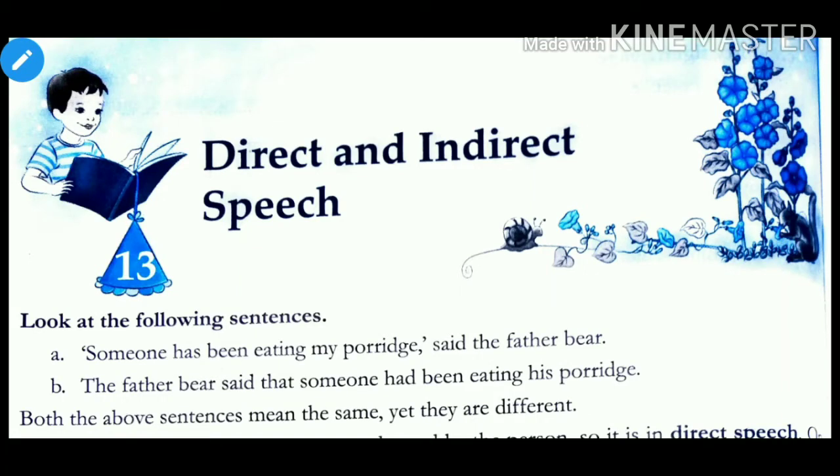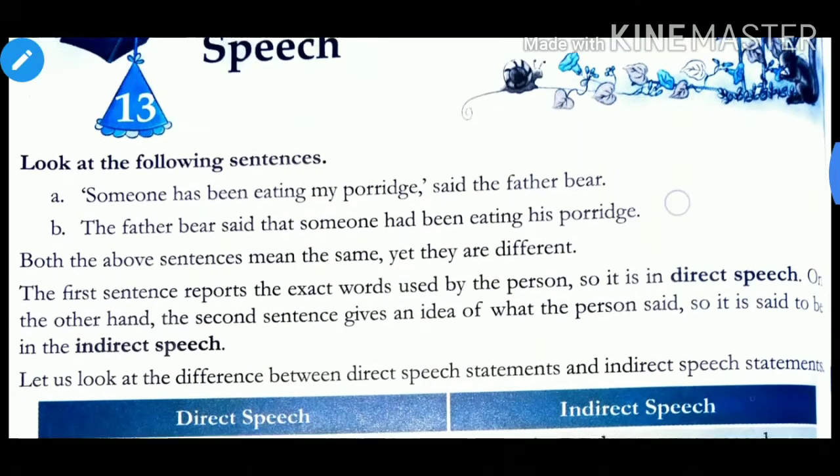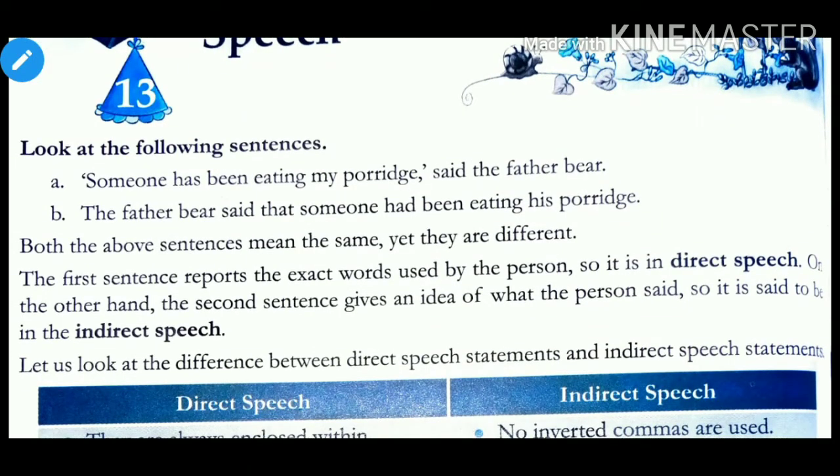Now let us take the content from the book and we'll solve the exercise accordingly. Okay. So, direct and indirect speech, chapter 13. So, look at the following sentences.